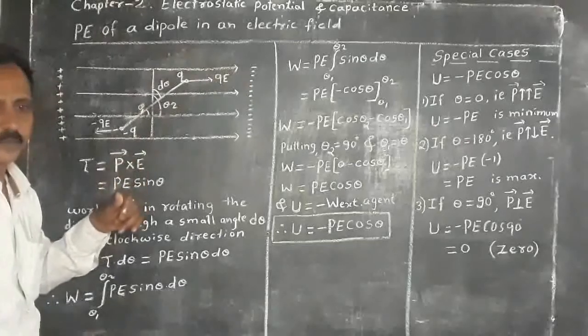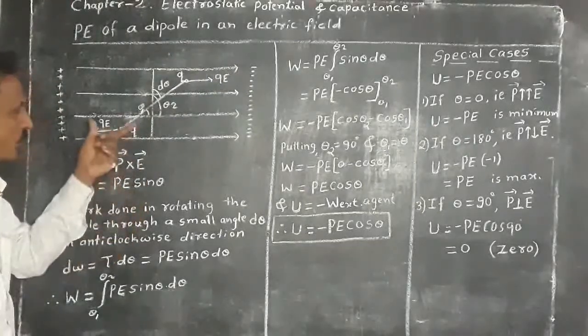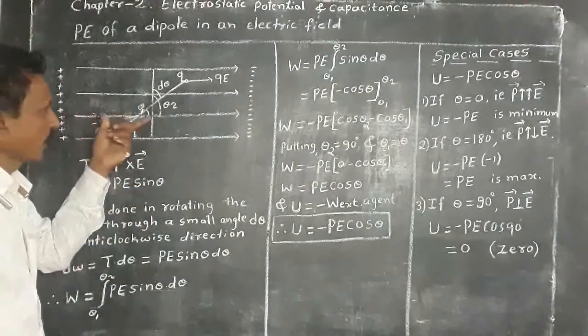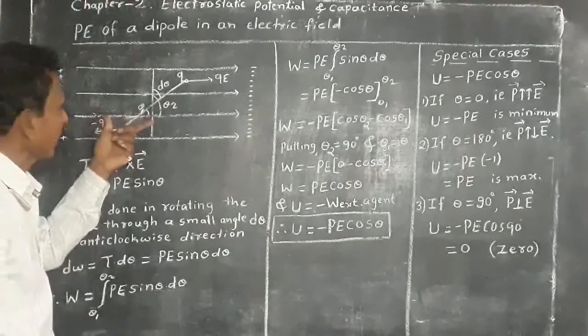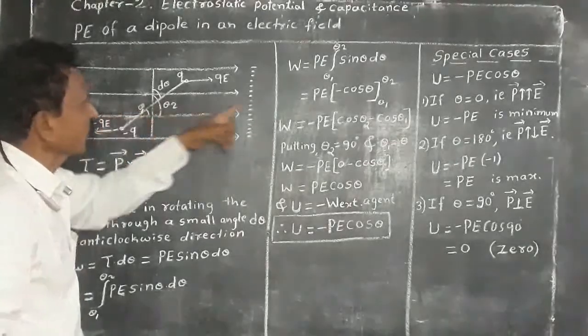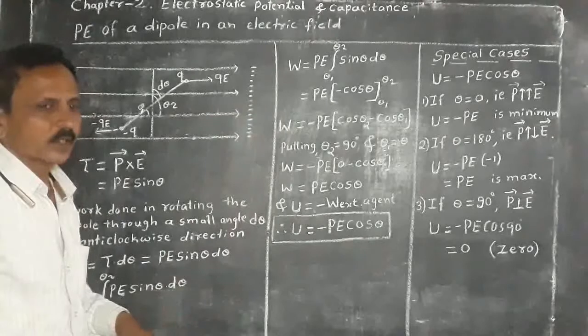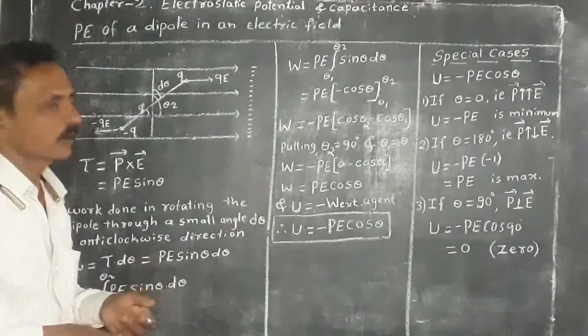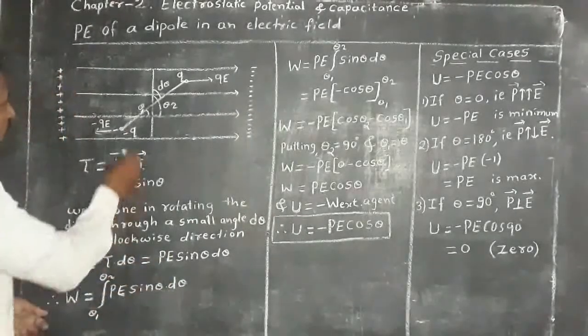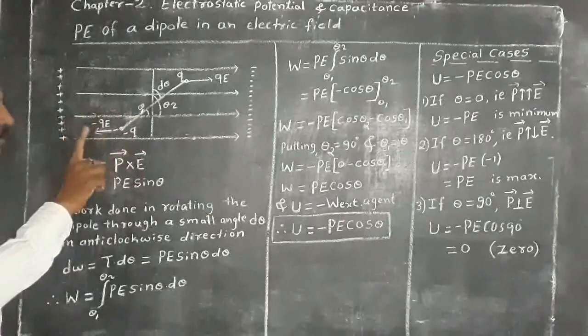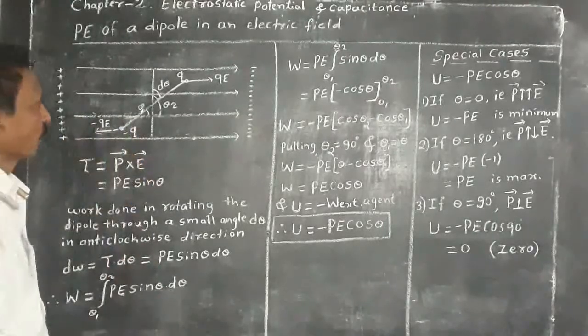Therefore, if the dipole moment is anti-parallel to the electric field, such a state is called critical unstable state of dipole.